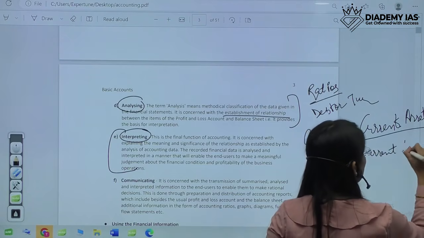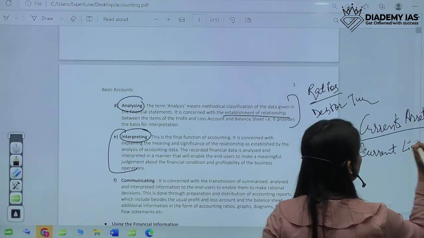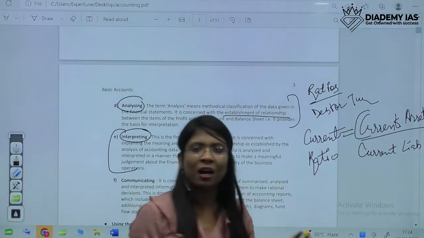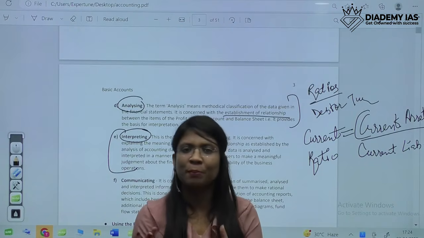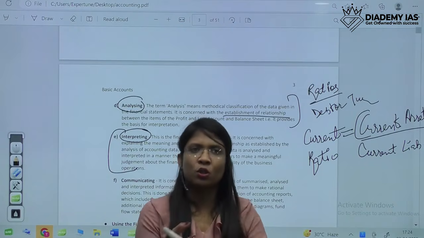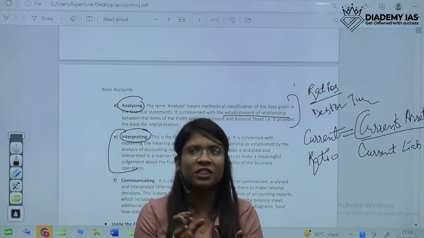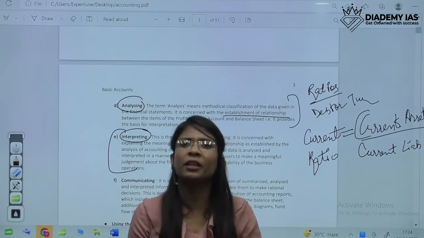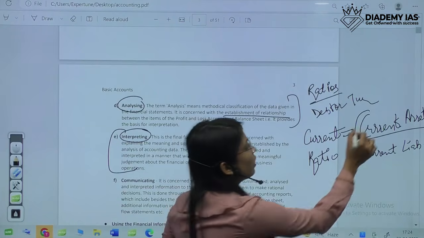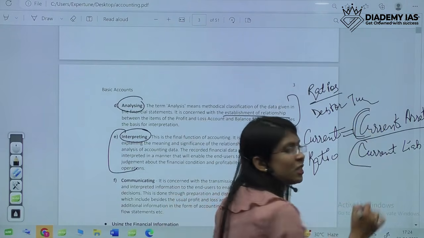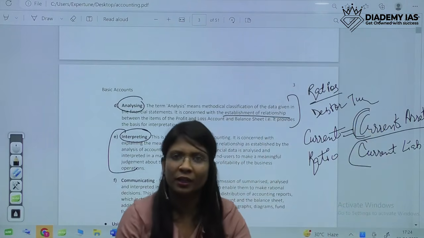So for your knowledge, I'll explain what current asset is and what current liability is. Current assets are all those assets for which payments will be received in 1 year, like stock, like debtors. Generally the payment is received within 1 year. So they will be current assets, very short period assets. Same for liabilities, which we have to repay within 1 year.